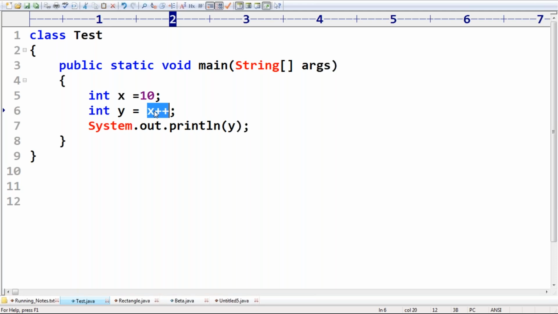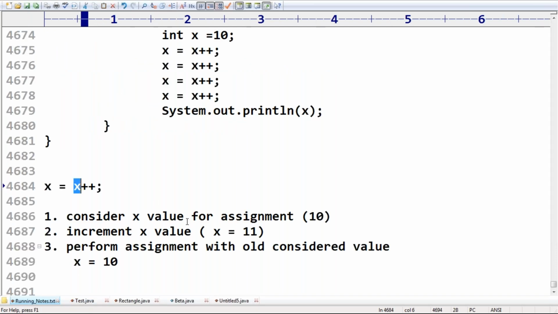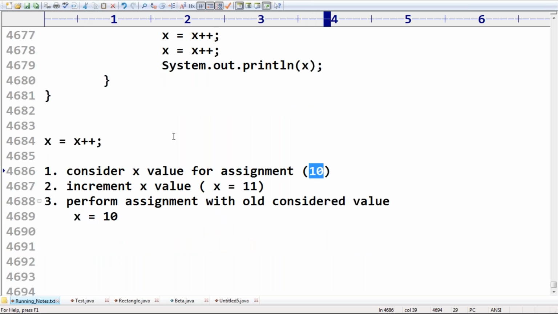No, only one memory location. Vishnu, only one memory location for x. Okay, what will happen is, sir, here consider the x value for assignment. It is going to be stored in some temporary location, because that operation should be performed at last.